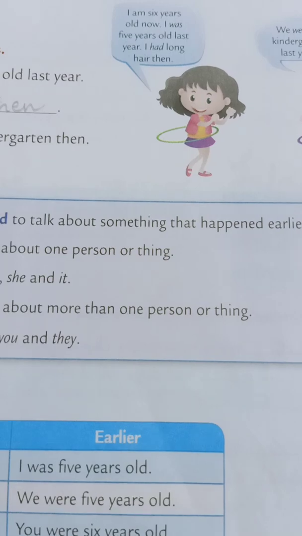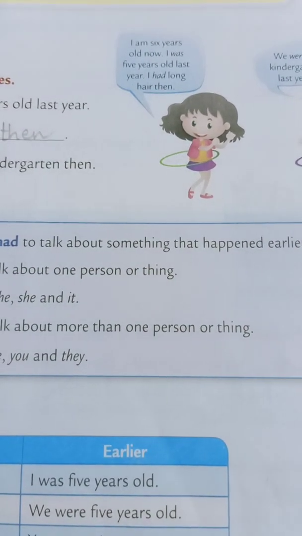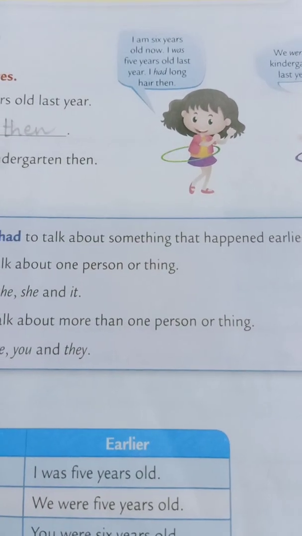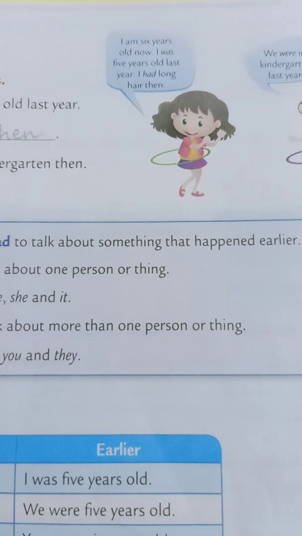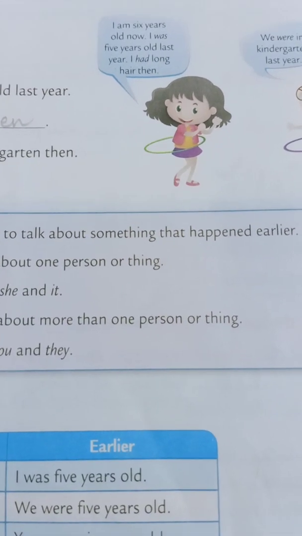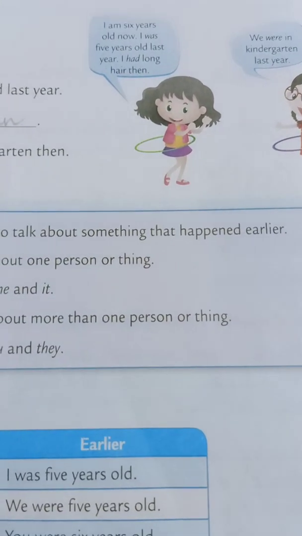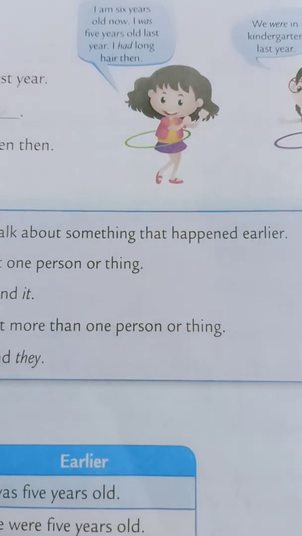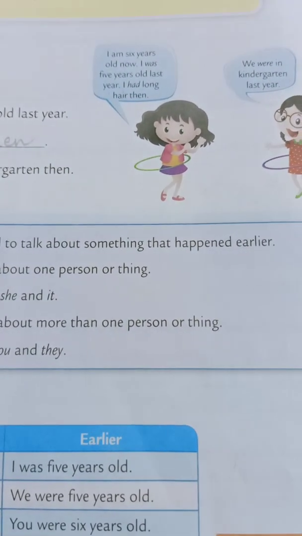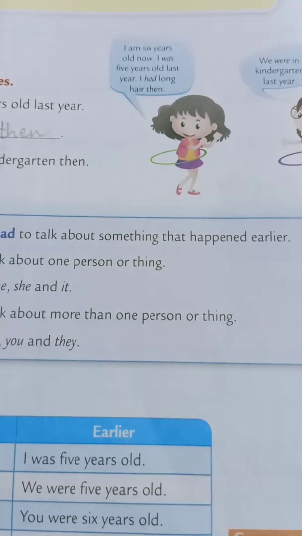At the present time, the girl is 6 years old. Last year, she was 5 years, isn't it? And she had long hair. That time she had long hair. Now, at present, she has short hair. And she was in kindergarten. So here are some words which we have already done, children. We use was, had, were.